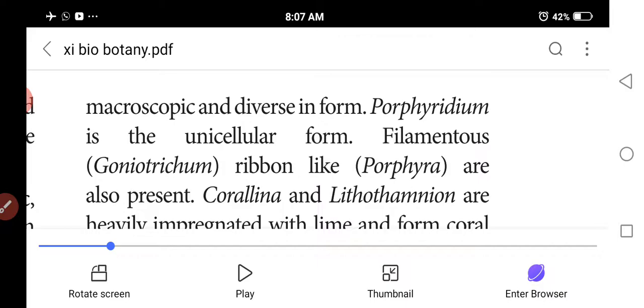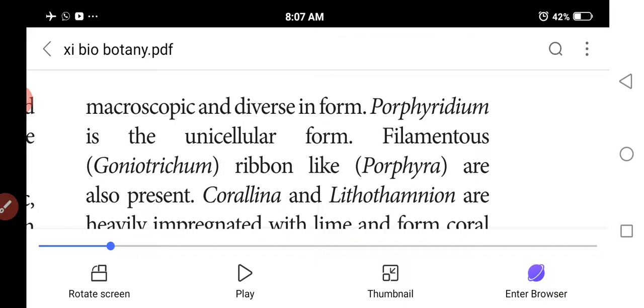The chief pigments present are chlorophyll, carotene, lutein, violaxanthin and zeaxanthin. The reserve food material is floridean starch. No zoospore formation, and male gametes are not flagellated.